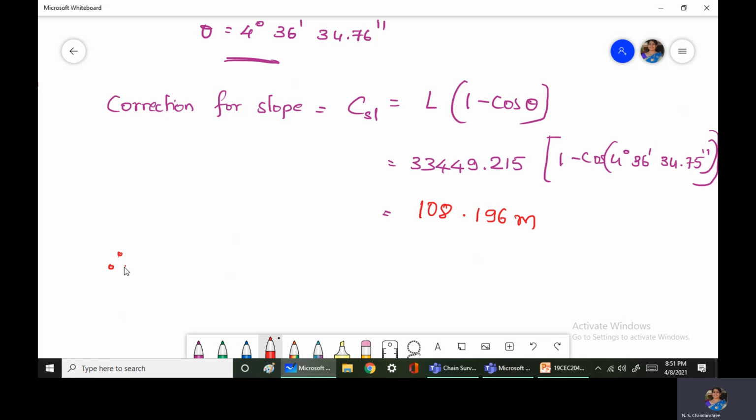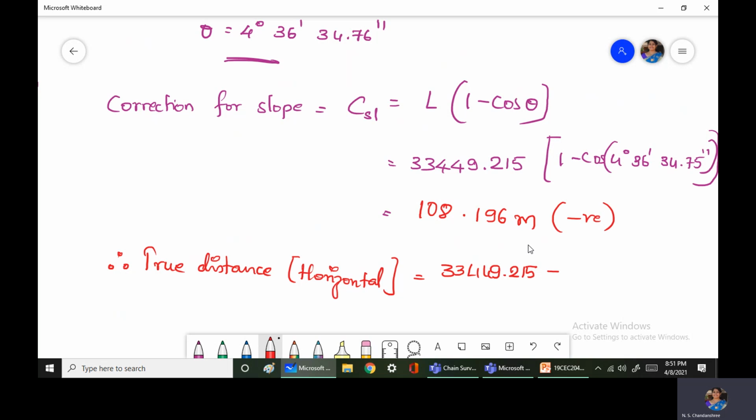Therefore, the true distance, that is the horizontal distance, is equal to 33449.215 minus, this is always negative, correction for slope negative, so minus 108.196. So the answer is 33341.018 meters. So this is the horizontal distance.